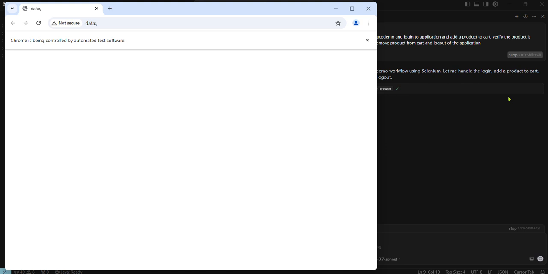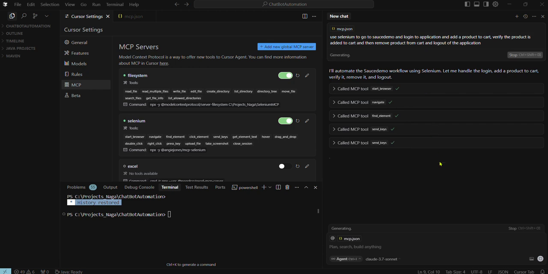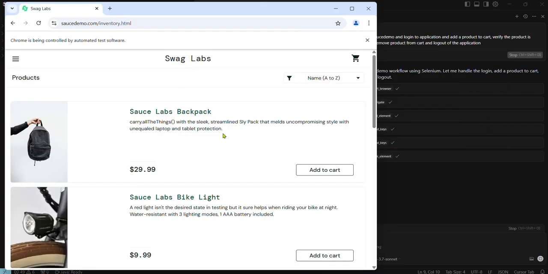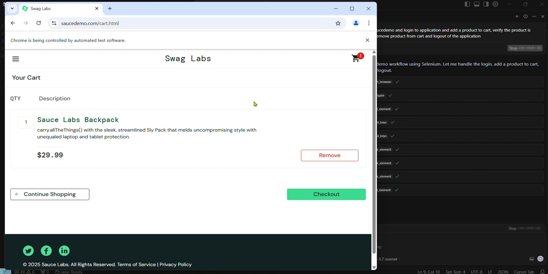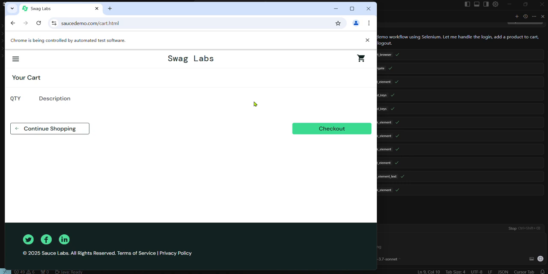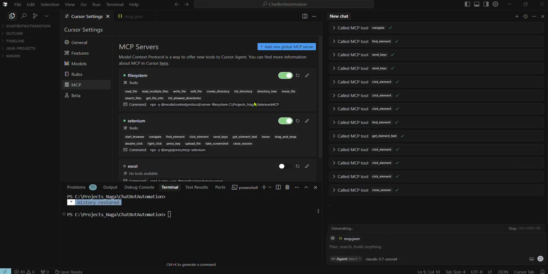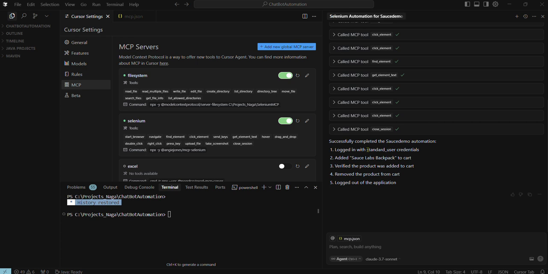Yeah, it's launched the browser and it is going to enter the username and the password. See, all these actions are performed here, the username, password and everything. And then it is going to add it to the cart, verify whether the product is added to the cart or not, then remove it from the cart and log out of the application, because this is what I have given in the prompt. Perfect. It has done everything and it says successfully completed the Sauce Demo automation, adding to the cart, verifying all those things.